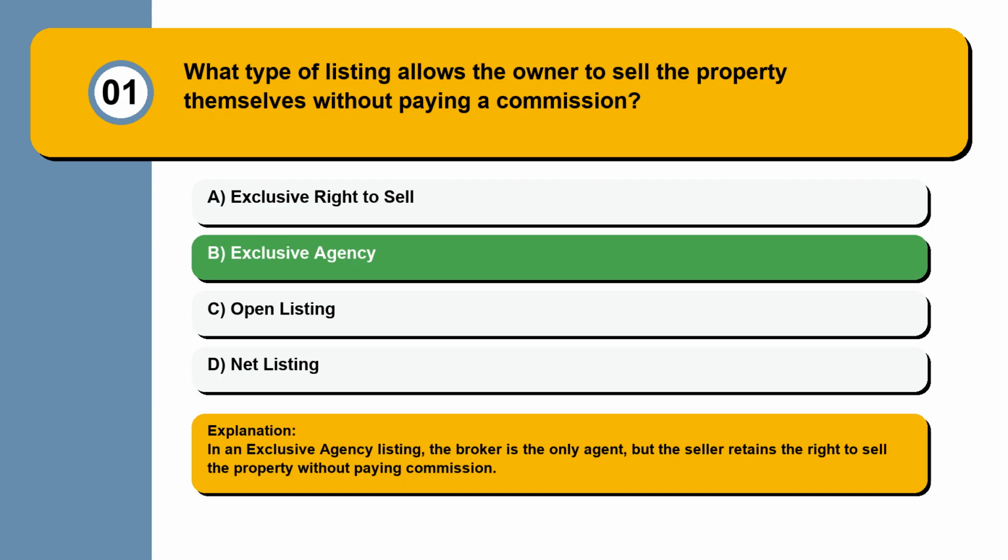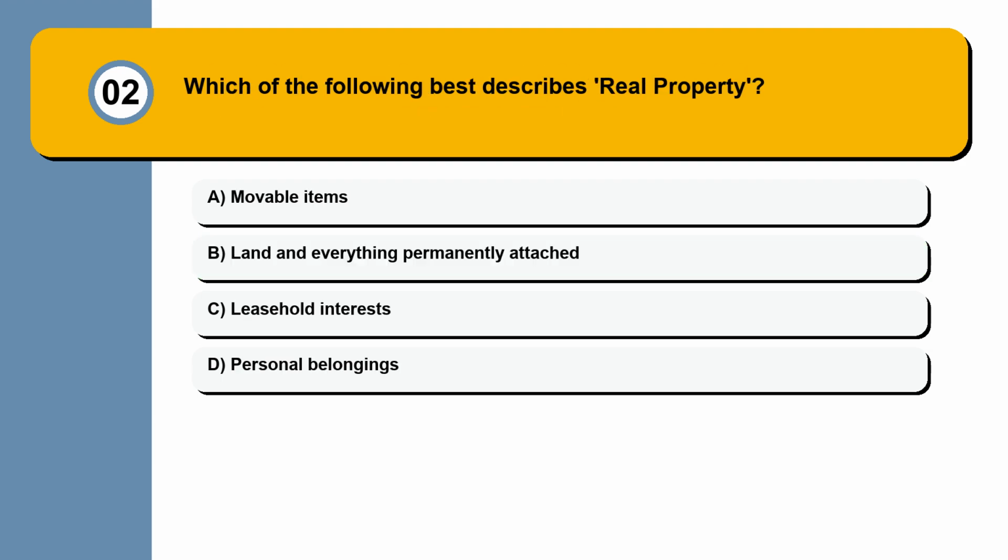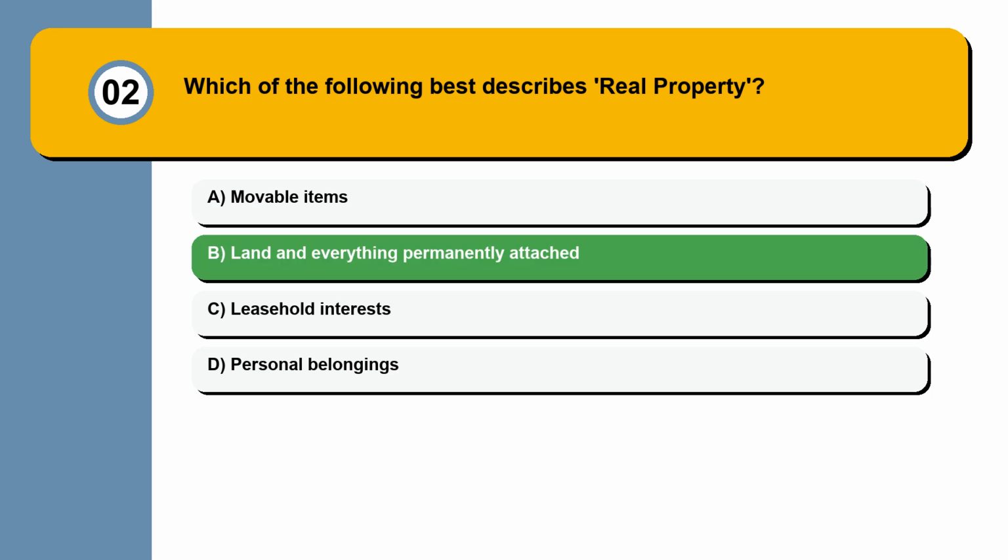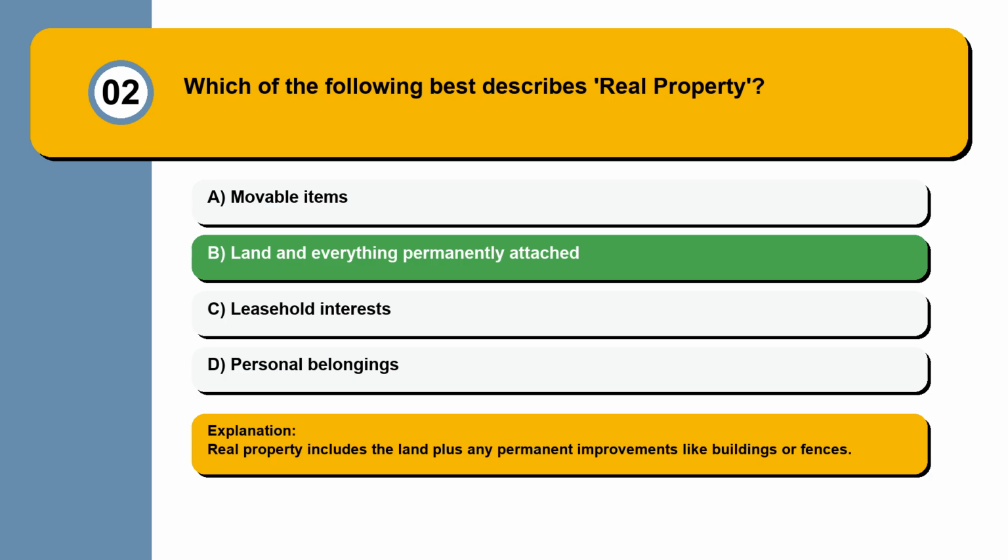In an exclusive agency listing, the broker is the only agent, but the seller retains the right to sell the property without paying commission. Question 2. Which of the following best describes real property? Movable items, land and everything permanently attached, leasehold interests, personal belongings. Real property includes the land plus any permanent improvements like buildings or fences.